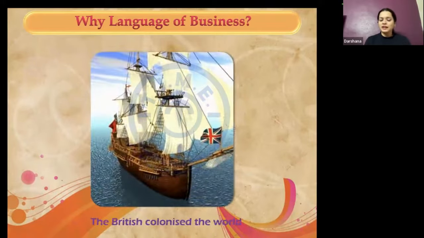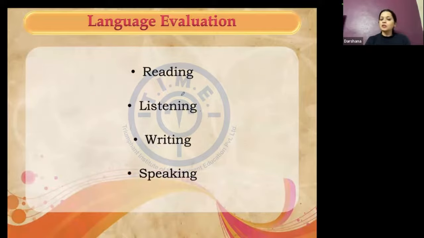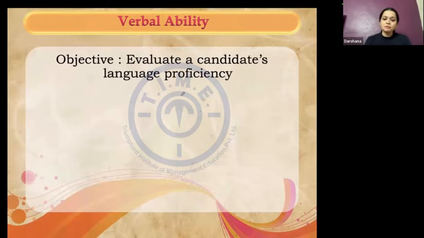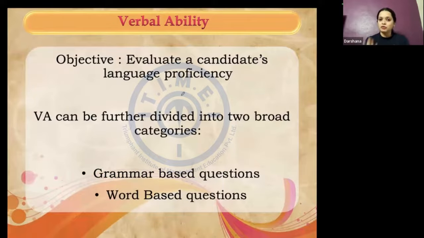I think this is something that we've already discussed and all of us know. So let us look at the parameters that get evaluated when I talk about English as a language. Reading, listening, writing, and speaking are the four parameters that we all get tested on. Reading is, of course, while you're taking the exam. Listening, writing and speaking happen predominantly in your group discussion, writing ability test, and personal interview, depending on whichever colleges you're going to apply to. So verbal ability as a section tests my ability or proficiency as a candidate as far as English as a language is concerned.